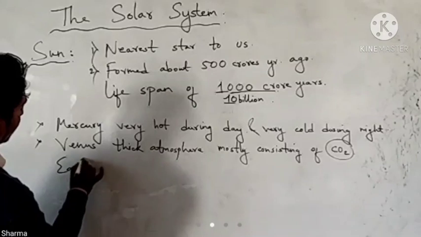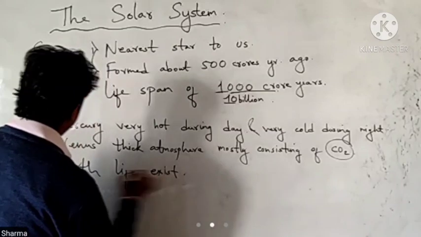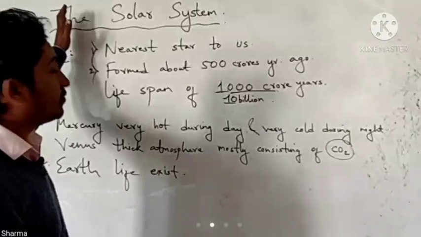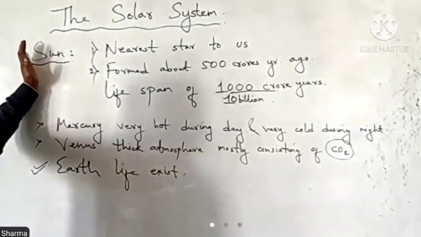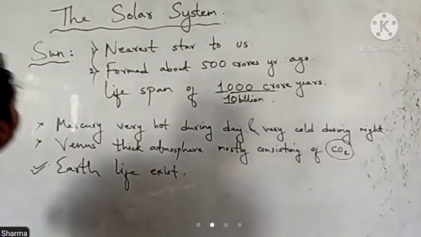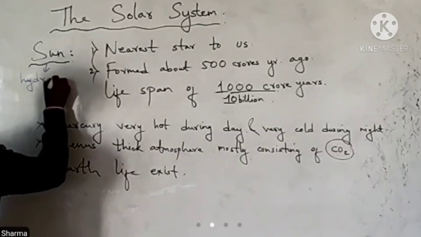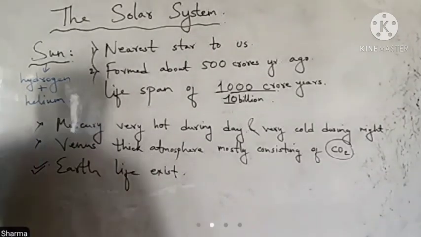So Earth is the only planet where life exists, because it has a favorable condition. It is not that much far from the Sun and not that much nearer to the Sun. The Sun produces energy due to the fusion of hydrogen and helium.